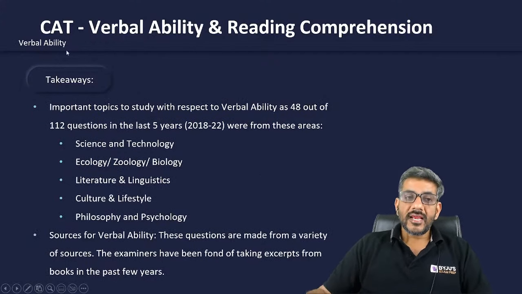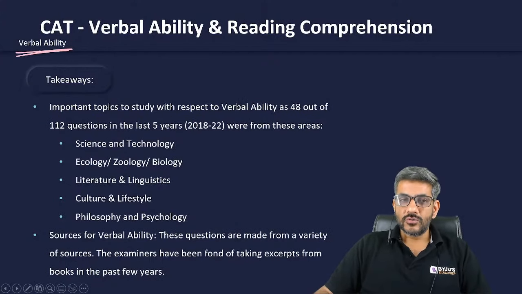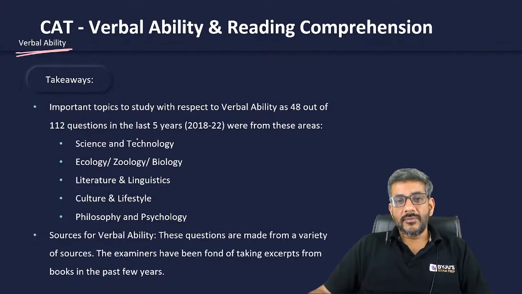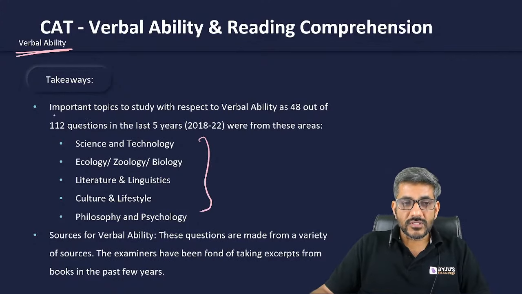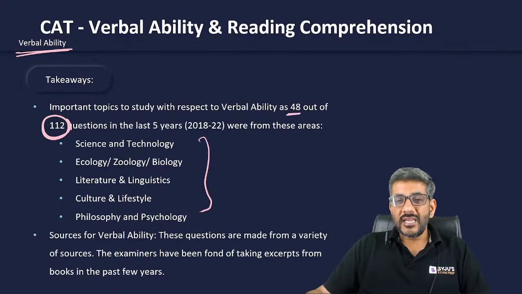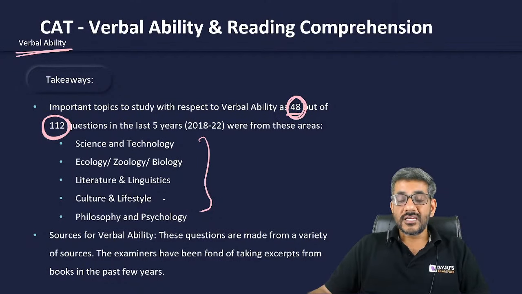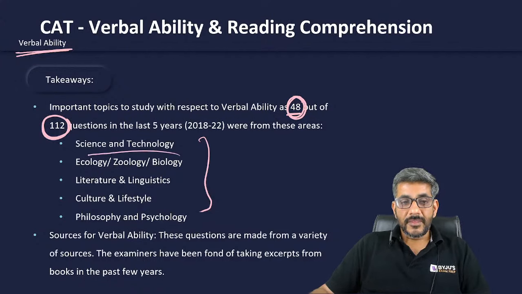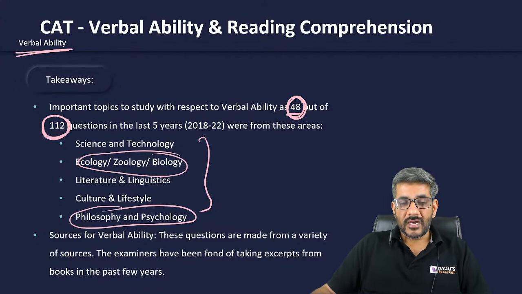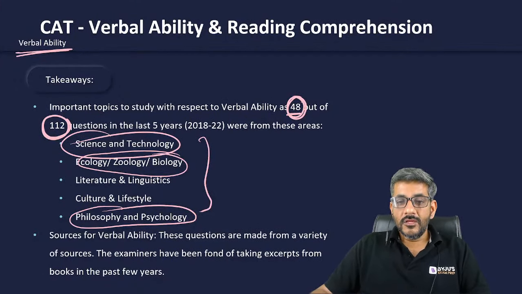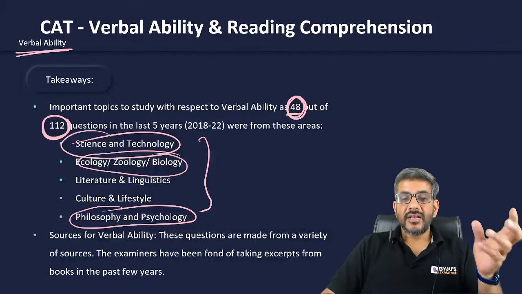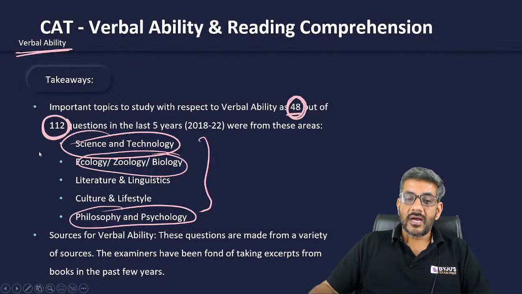Second thing, when I talk about verbal ability, of course, RC is not the only thing. I also have to look at the other area of VA. The important topics to study in verbal ability are these areas, because out of 112 questions, 48 questions in the last 5 years have been from science and technology, ecology, zoology, biology, literature and linguistics, culture and lifestyle, philosophy and psychology. Two of these areas are common to RCs as well as verbal ability, and science and technology as well, right? So these are the three, I would say, favorite areas of CAT from which they would be asking you questions.